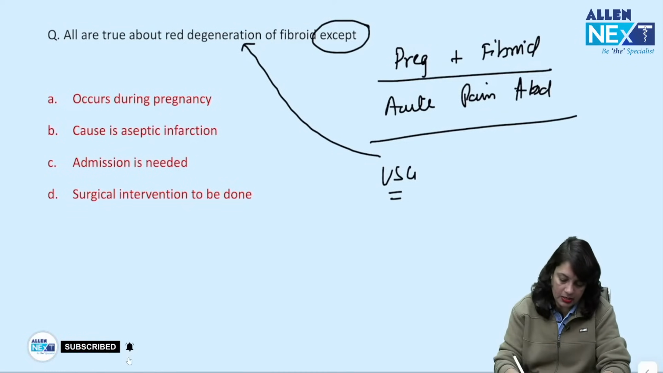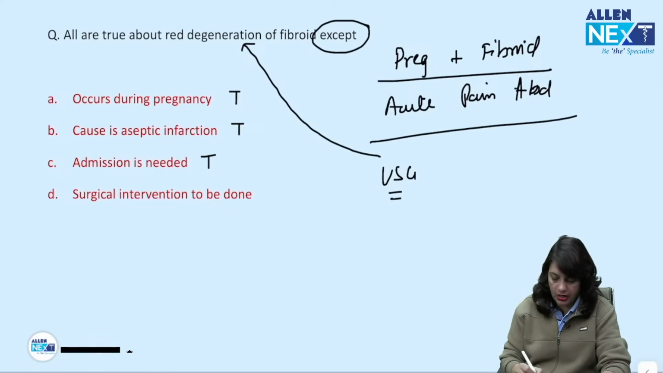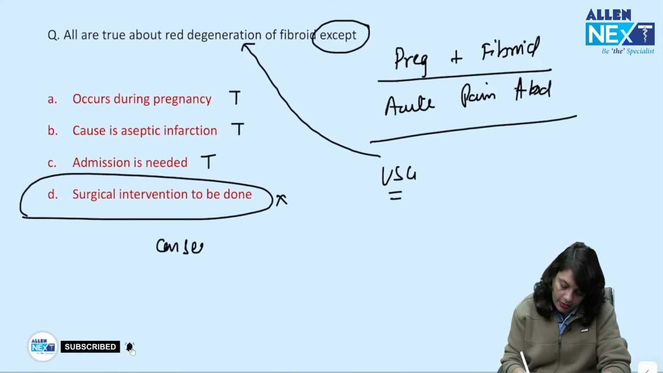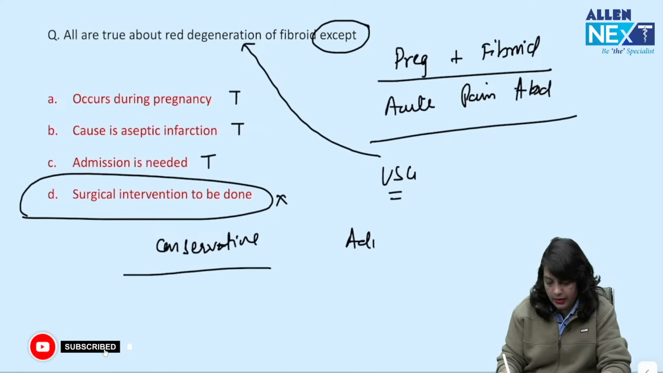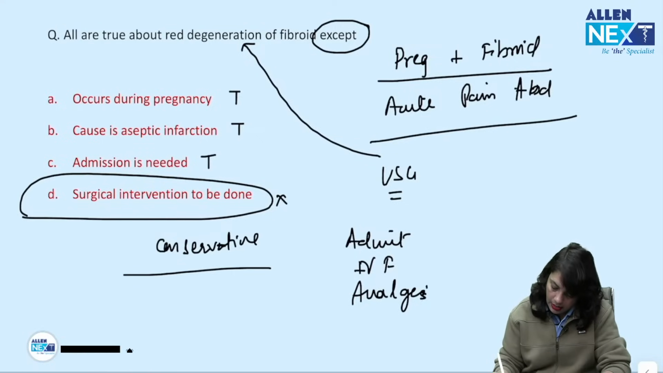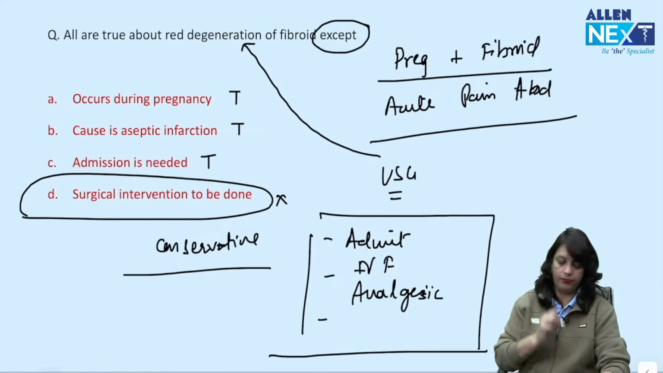It occurs in pregnancy, true. The cause is aseptic infarction, true. Admission is required, yes. Surgical intervention is to be done, wrong. The management is always conservative. That is, admit, IV fluids, analgesics, and she will be fine.